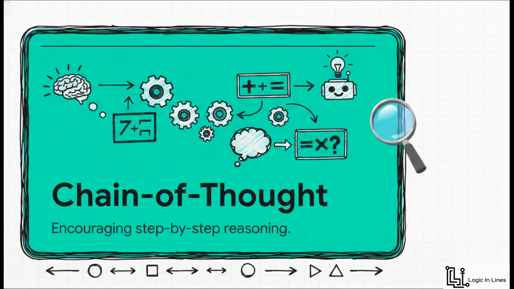Enter chain of thought prompting. This encourages step-by-step reasoning. Basically, it forces the AI to show its math and reason sequentially, which drastically reduces errors on complex logic or math tasks. So instead of just asking for the final answer, you prompt the AI to explain exactly how it gets there. This prevents it from rushing to a hallucinated conclusion and guarantees a much higher degree of accuracy.